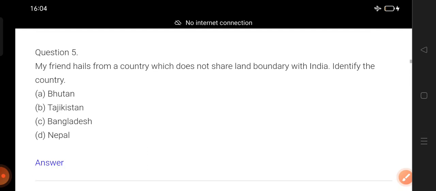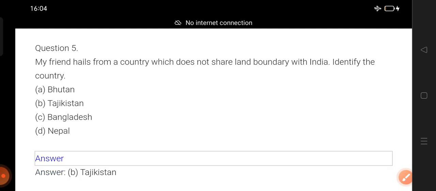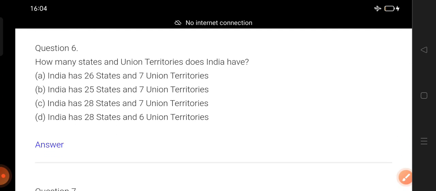Now question number 5. My friend hails from a country which doesn't share a land boundary with India. Identify the country. India doesn't share a land boundary with which of the given options: Bhutan, Tajikistan, Bangladesh, and Nepal. Just recall and answer me. Counting begins: 1, 2, 3. Disclose the answer. Option B, Tajikistan. Correct.